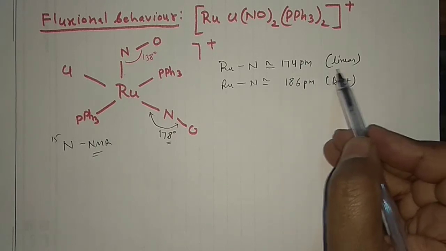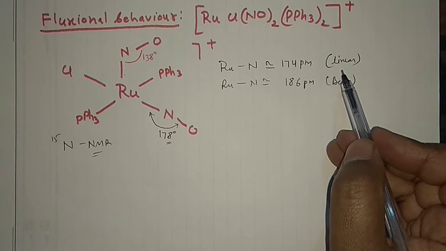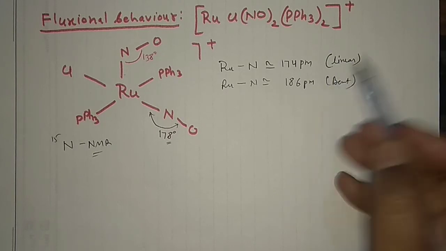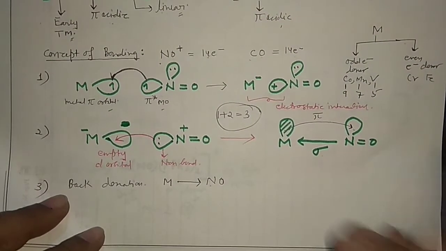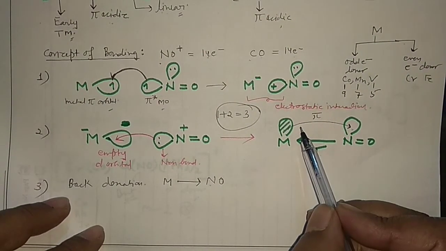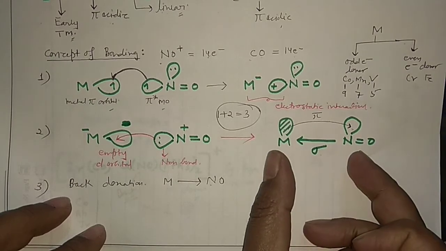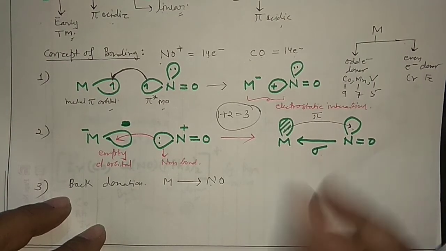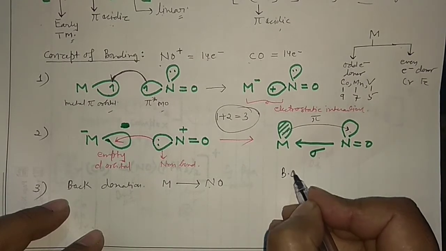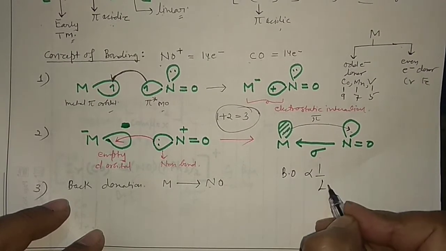Remember, in the linear mode of bonding you have the pi back donation. So a double bond is there, and bond order is inversely proportional to bond length generally.